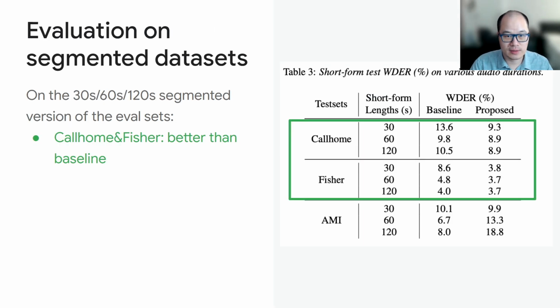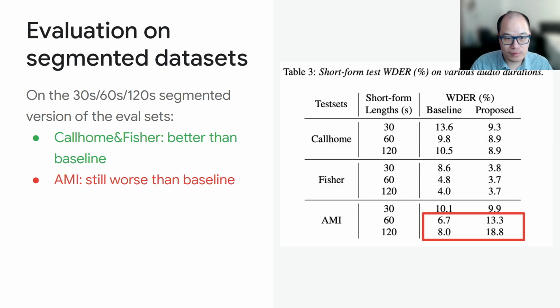To investigate this, we created another version of the evaluation dataset, such that the maximum length of an utterance is at most 120 seconds. On these segmented datasets, now we see the proposed model is better than the baseline model on both Coulomb and Fisher, and on all length variants. So this is great. However, on the AMI evaluation dataset, even if the data has been segmented, the proposed model is still worse than the baseline. So we keep asking why? Why do we see this?